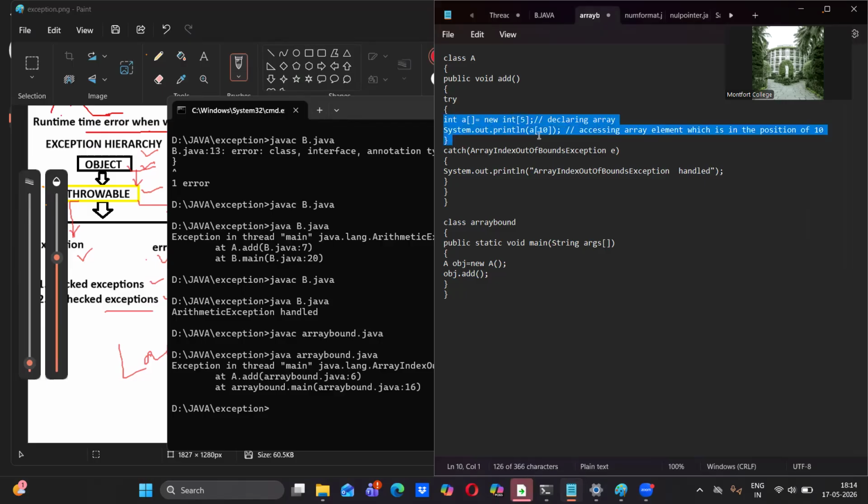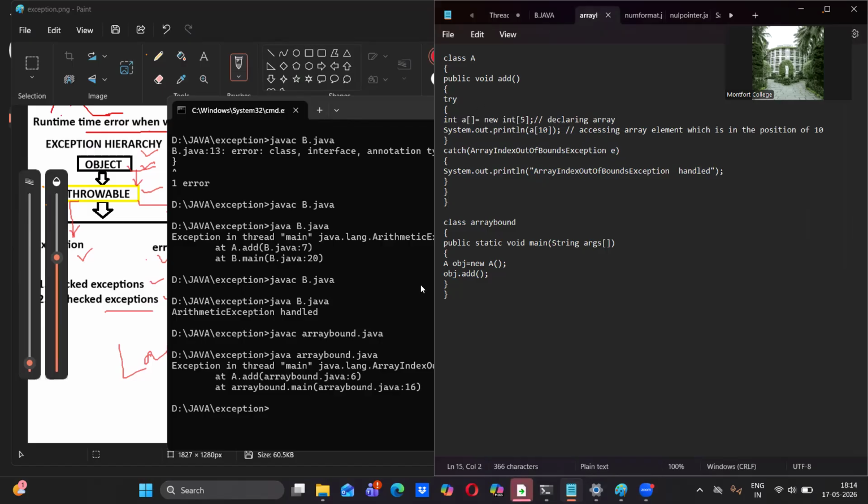So I am trying to execute this code. If any problem occurs, the throw keyword will take the error and give it to the catch block. In the catch block we have the object e. This object e will be holding that error, and meanwhile the statement after this will be executed, which means "array index out of bound exception handled" will be printed and the program terminates normally. Okay, so this is the story.